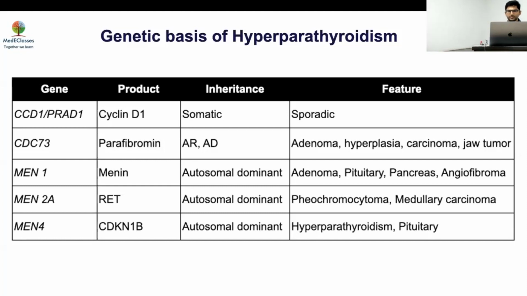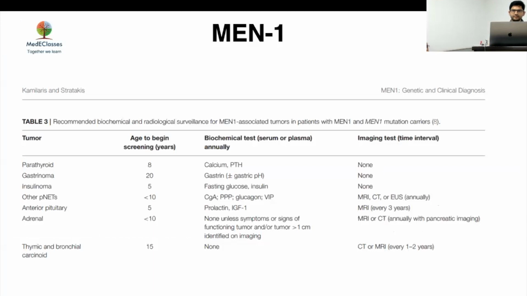In our case, MEN1 seems unlikely because the first presentation of MEN1 is hyperparathyroidism, in the first or second decade of life. For MEN2A, as Sir also mentions, in any adult patient who comes with hyperparathyroidism, we have to rule out pheochromocytoma without doing anything else.